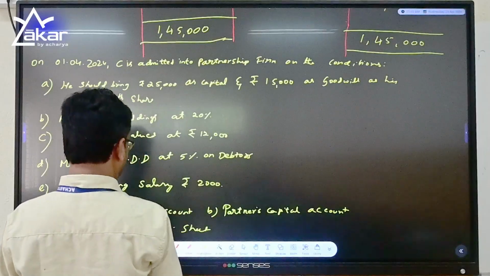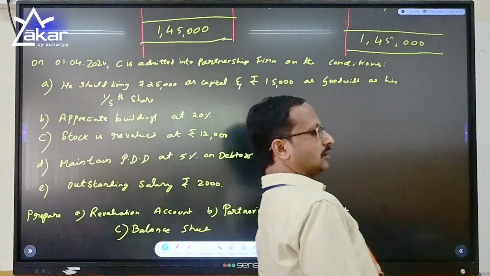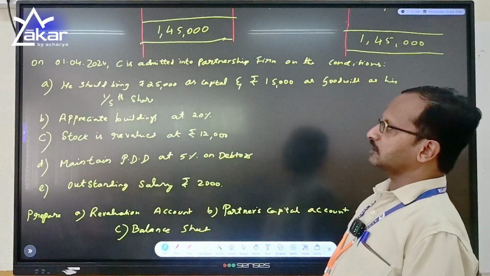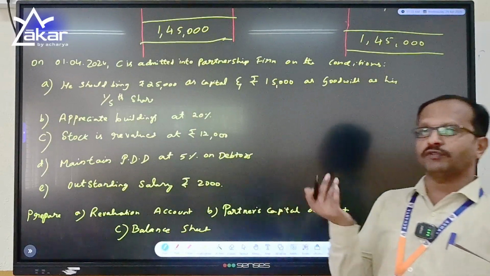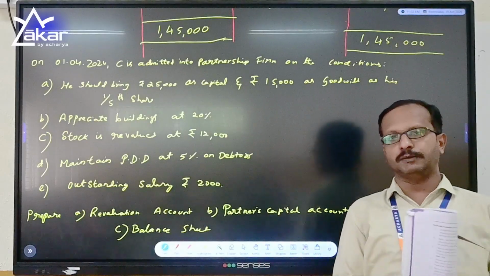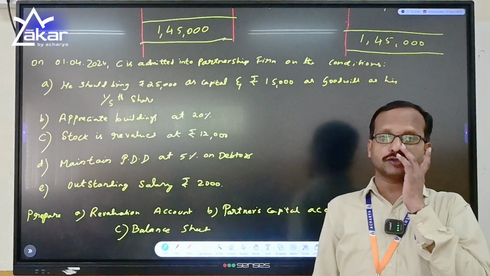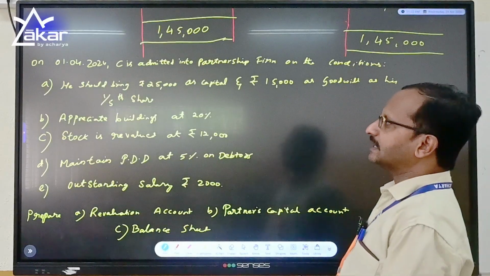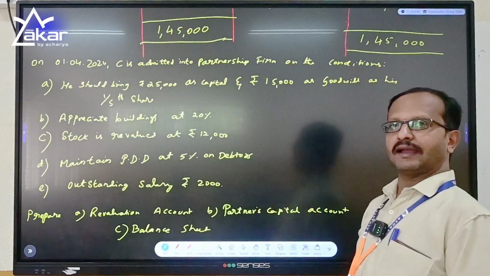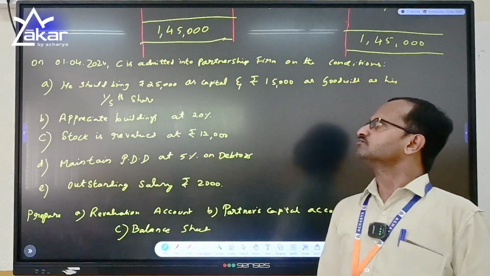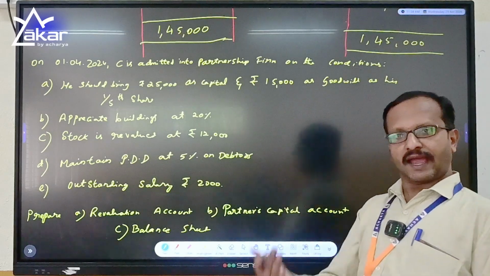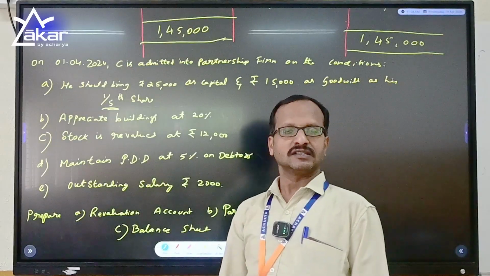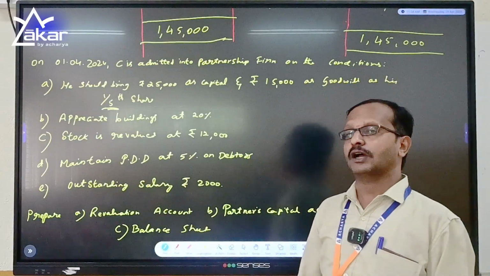On 1st January 2024, they admit a partner called C into the firm on the following conditions. These conditions are very important while preparing the revaluation account, partner's capital account and balance sheet after the admission of a partner. He has to bring 25,000 in cash as capital and 15,000 as goodwill in cash towards his profit ratio of 1/5. That means he is eligible to get 1/5 of the new share.